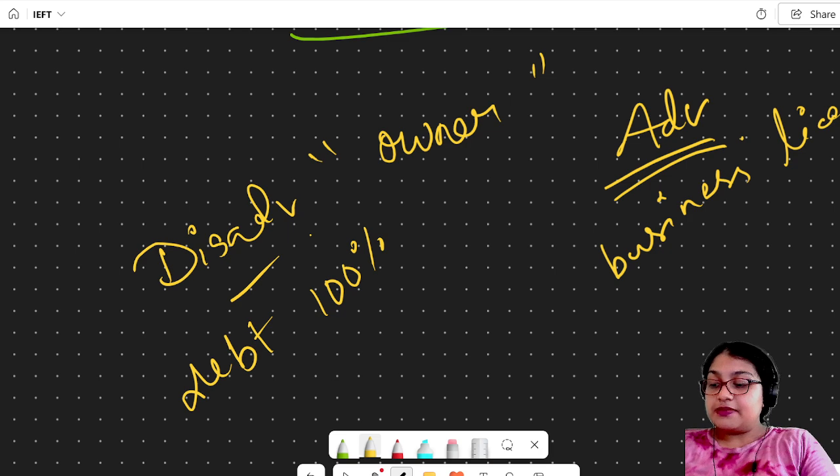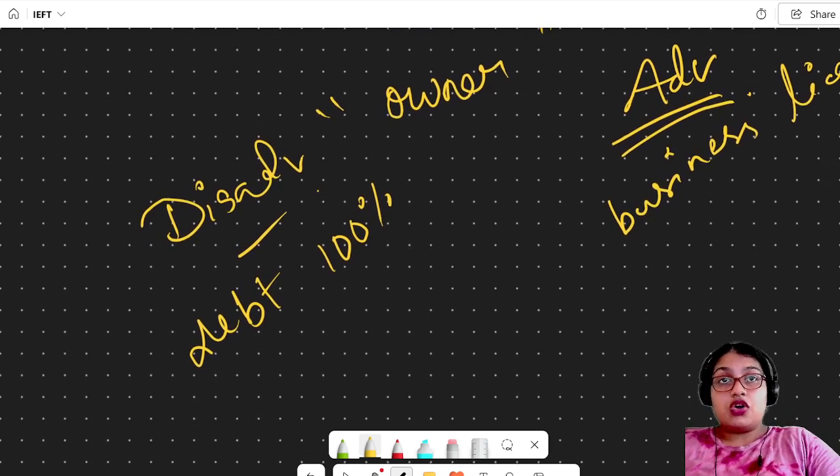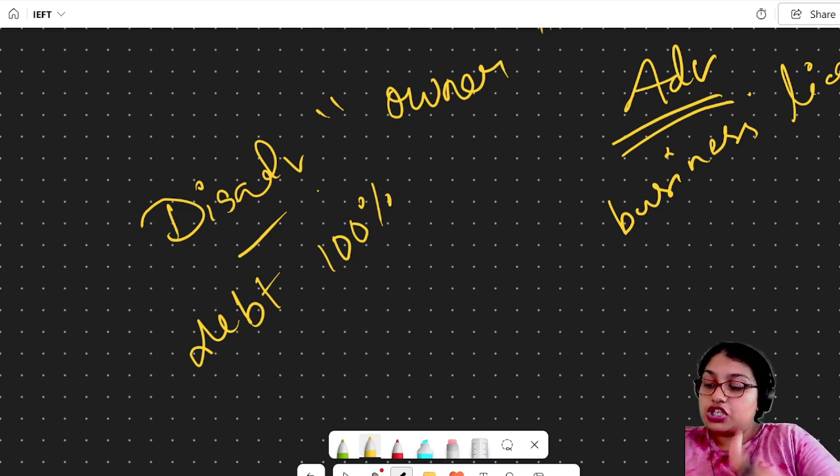Also, equity is limited to the owner's personal resources. Everything is based on whatever the owner has. In case the owner wants to transfer his ownership to someone else, that is a very difficult process.